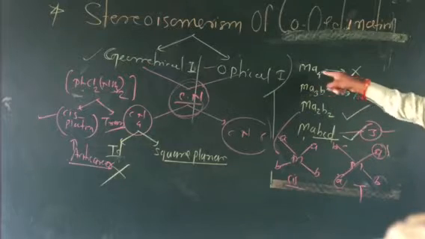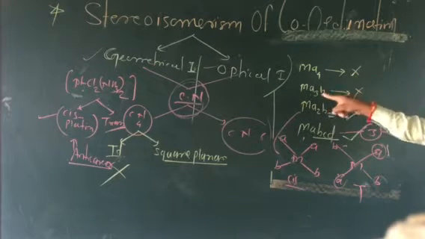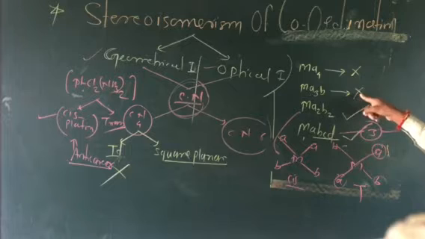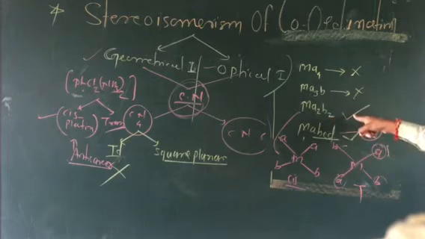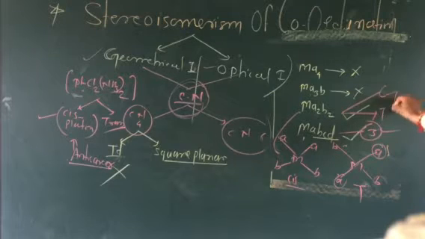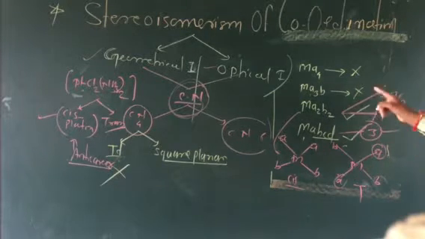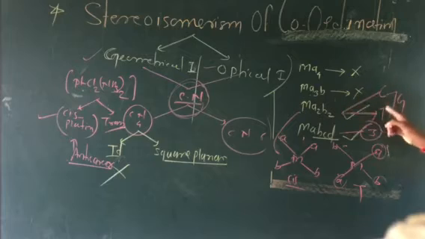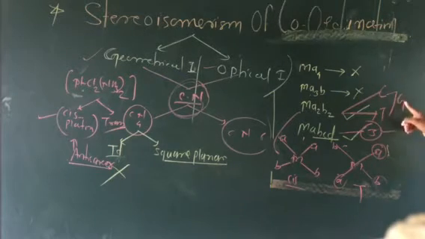Here, these types of complexes do not show isomerism. This shows isomerism. This also does not show isomerism. Ma2B2 shows isomerism; it shows two isomers, the cis isomer and the trans isomer. It is nothing but geometrical isomerism. These types of complexes show two isomers, cis and trans, which are geometrical isomers.